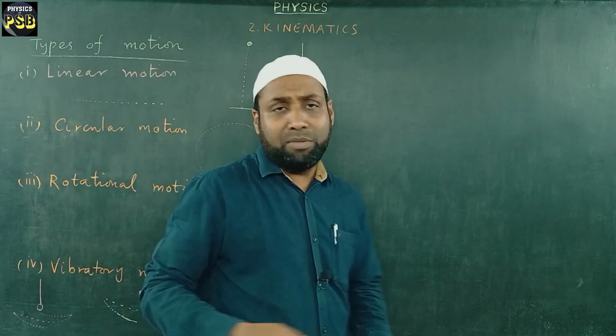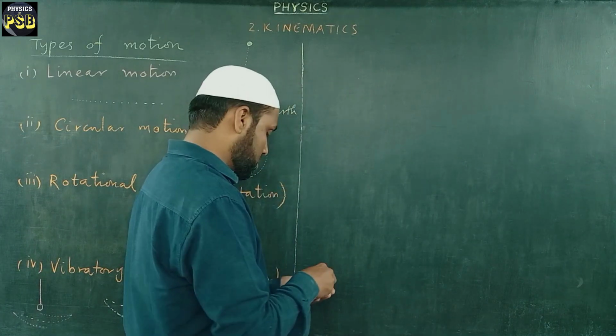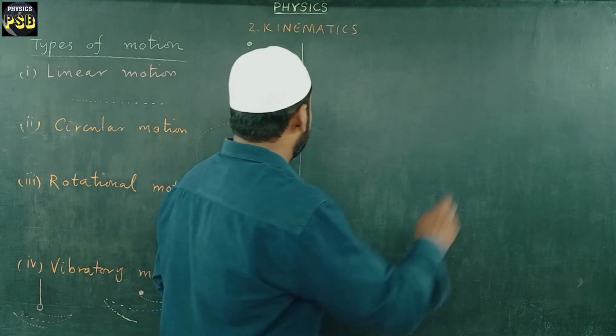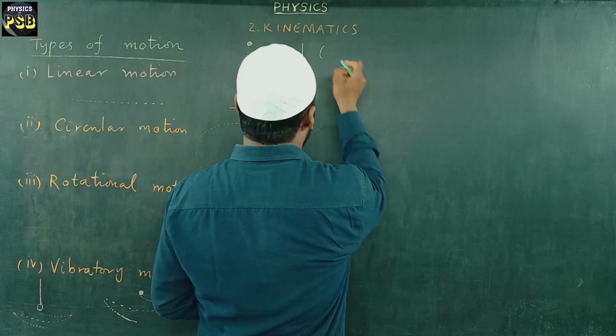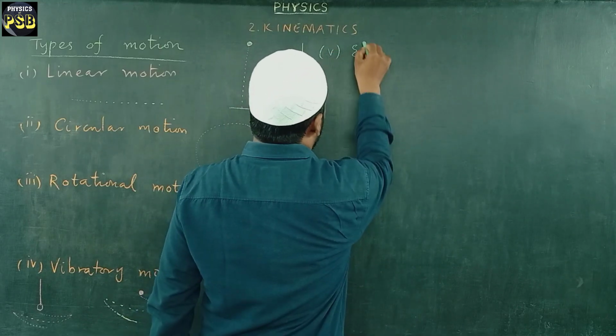After that, apart from these types of motion, we have a few other motions as well, like elliptical motion.